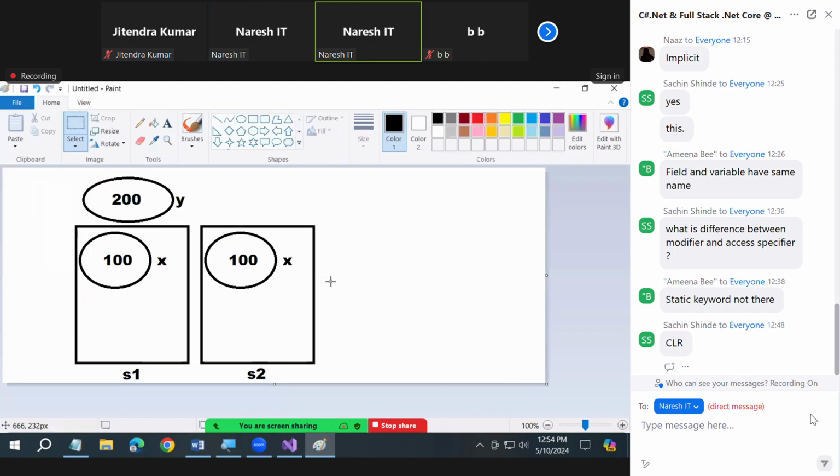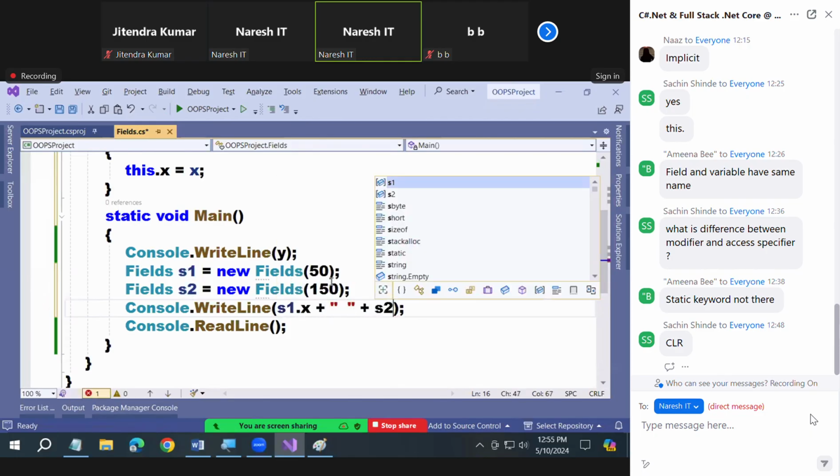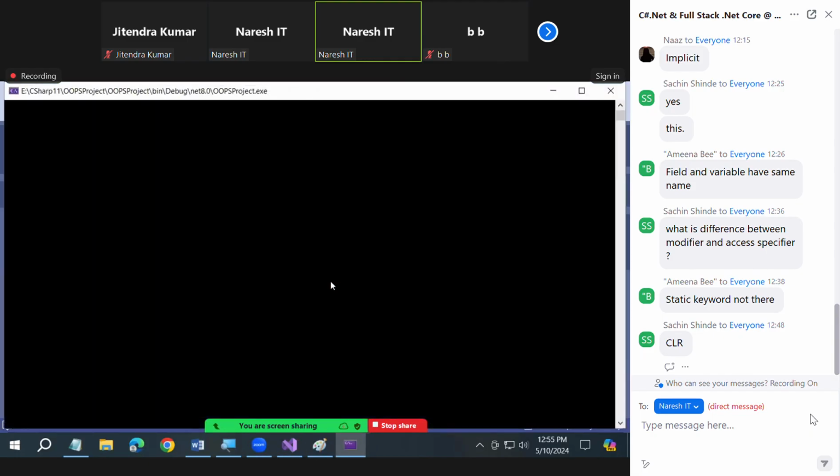See the picture. 1 copy of Y, but 2 copies of X. If I call X, which X? Confusing. So what should I write? S1.X, S2.X. That's how you should execute things. Is my point clear, all of you? This is how you're going to execute things. Are you clear with the behavior of static and non-static?